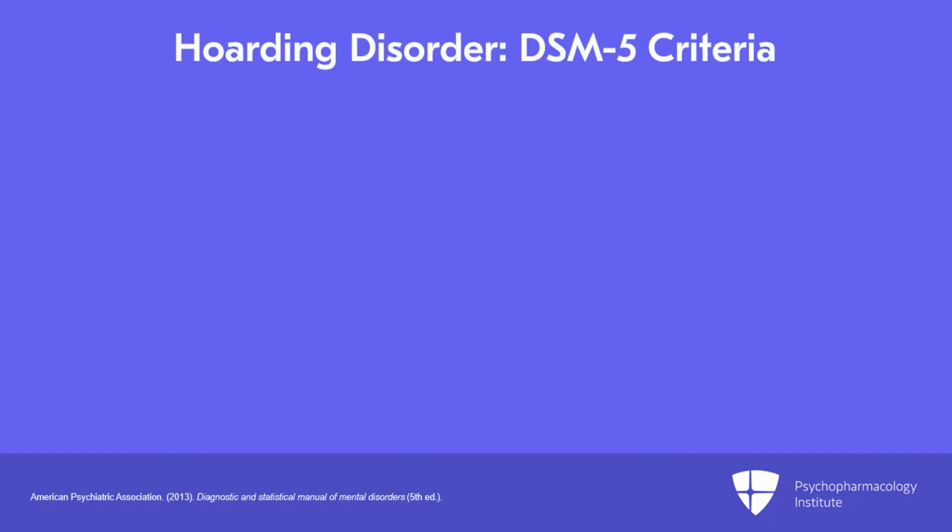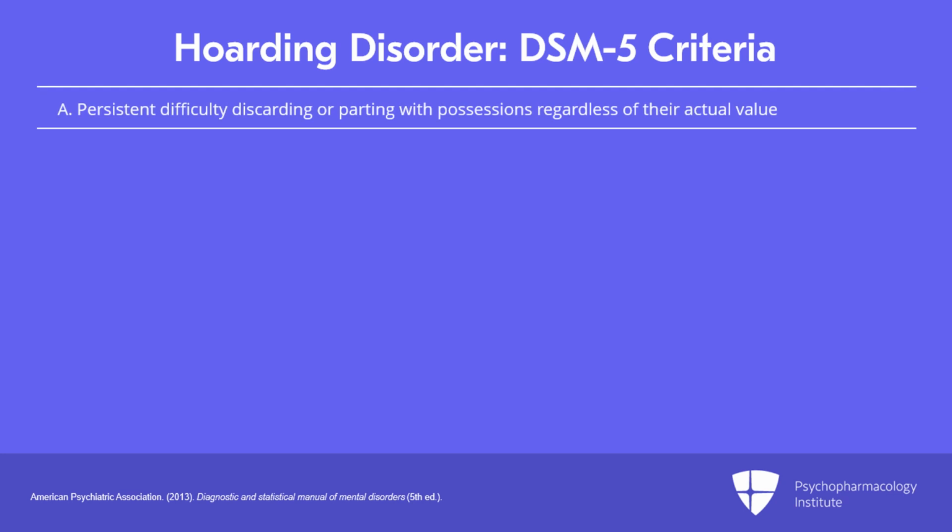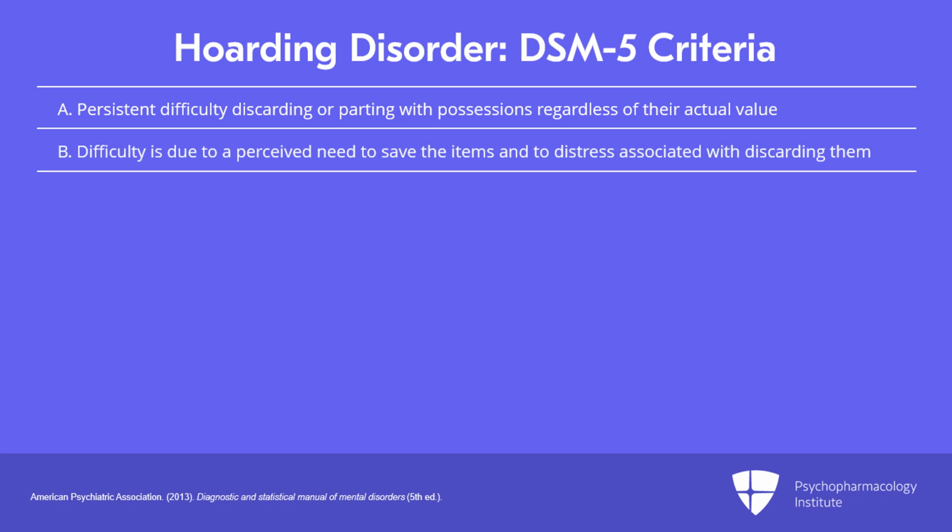So what are the DSM-5 criteria for hoarding disorder? The A criterion: persistent difficulty discarding or parting with possessions regardless of their actual value. It's difficulty throwing things away; it's believing that trash is treasure. B: difficulties are due to a perceived need to save the items and to distress associated with discarding them. There is an emotional attachment to these items and great distress associated with discarding them, because they believe they have value that does not exist.